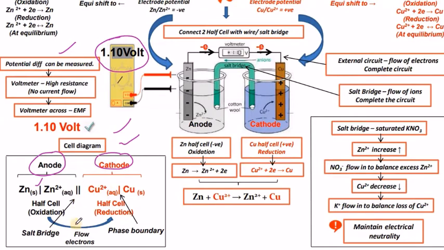In the same way, the flow of electrons, the electric current from zinc to copper, can also be shown in this picture, and Cu2+ ions in aqueous solution will take the electrons to give copper. So this is the representation. The cathode is on the right side and the anode on the left side. The oxidation half reaction and reduction half reaction are separated by a double parallel vertical line, which is called the salt bridge. So in this representation, the salt bridge is this one. Okay, so this is one observation of the Daniel cell.